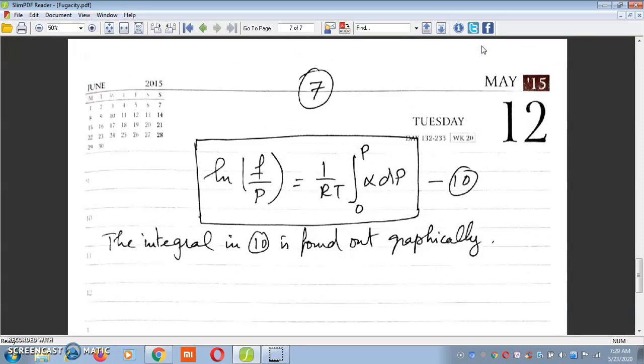Integrating the above equation, ln(f/P) = (1/RT) times the integral of α dP from 0 to P, as given by equation 10. Again, the integral on the right hand side of equation 10 is found out graphically. So these are the two important methods for calculating the fugacity of real gases. They are performed by numerical methods.